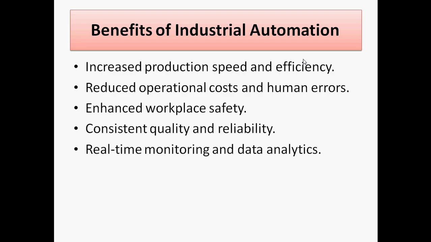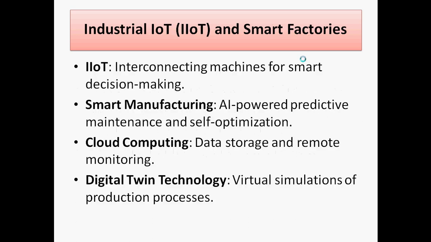The next is about real-time monitoring and data analysis, which is easily possible with industrial automation. So these are the kinds of actions we are doing in the industrial way. So this is the way of the benefits we are having.